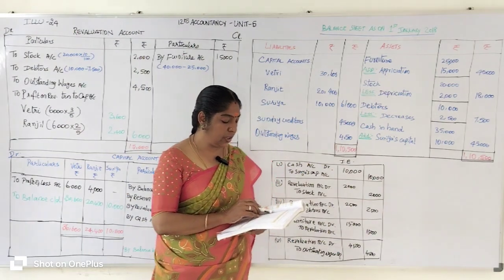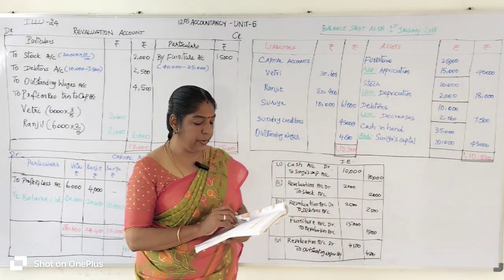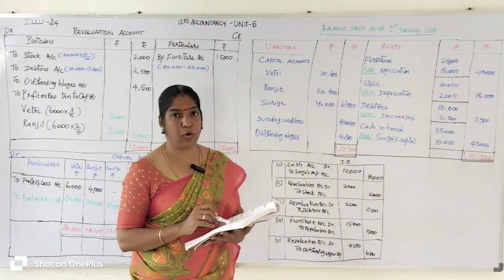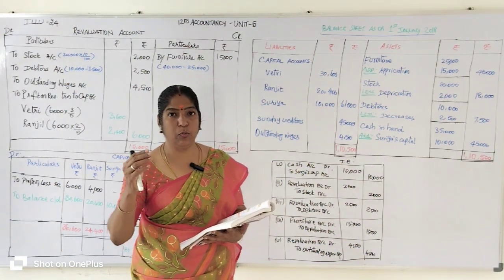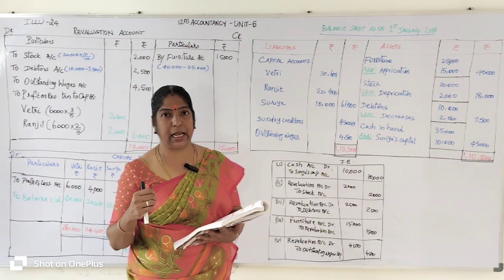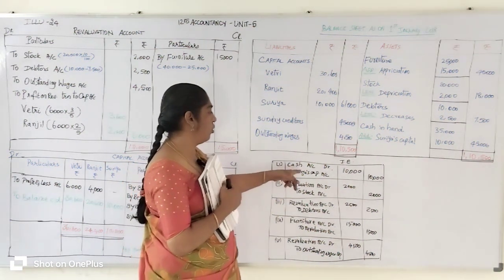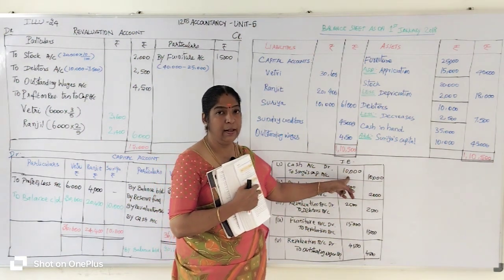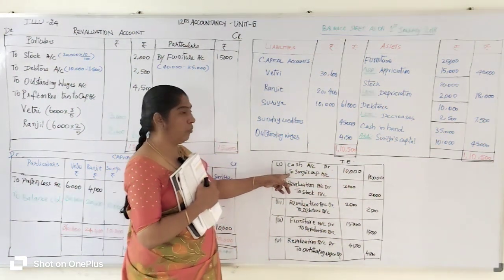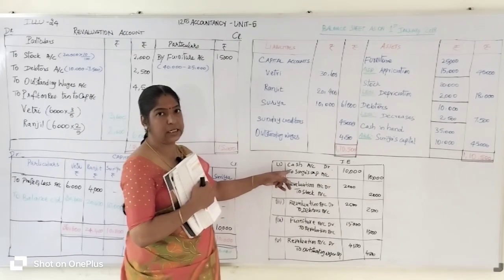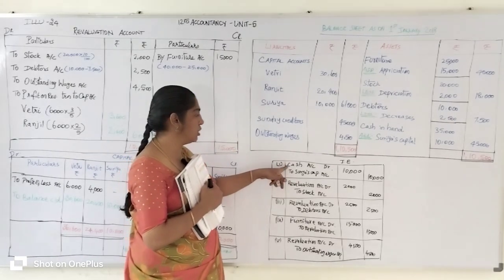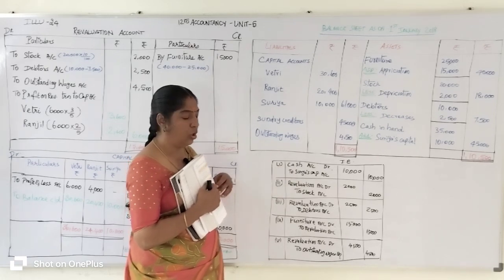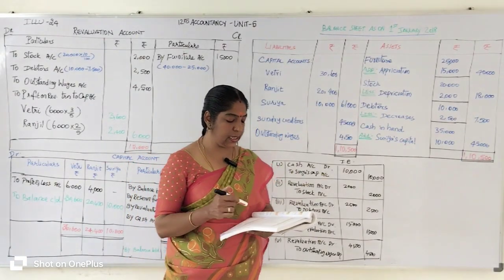Okay, so the first adjustment is Surya brings 10,000 rupees as capital for 1/4 share of profit. What is the journal entry? If the new partner brings cash as capital, cash account debit to Surya's capital account, right? How much? 10,000 rupees. Okay, so we can't enter this transaction into the revaluation account because there is no revaluation account in this first transaction. So next, go to read the second adjustment.